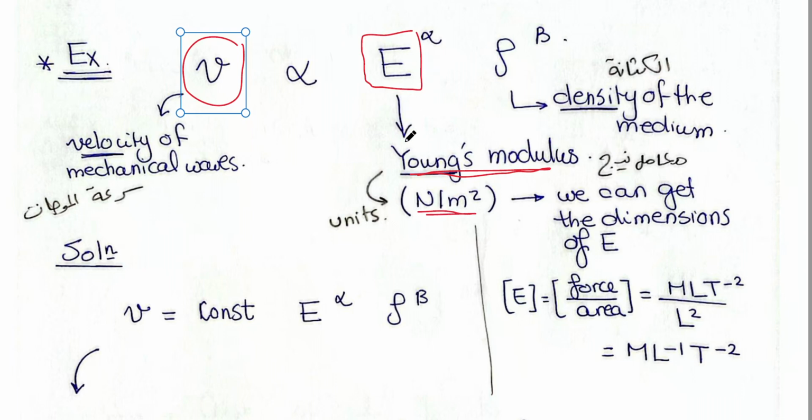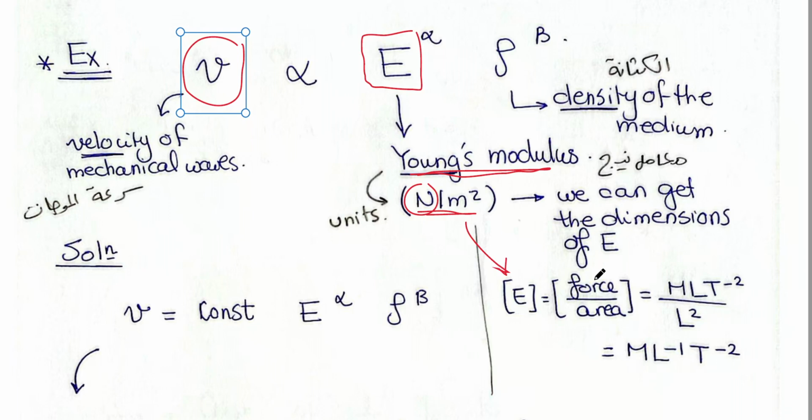What is Young's modulus? I don't know, and I don't want to know it now because I'm not studying the equation physically. I'm just studying it mathematically. So Young's modulus, it's given that its unit is Newton per meter square. Newton is the unit of force. So I can get the dimensions of E by knowing the relation.